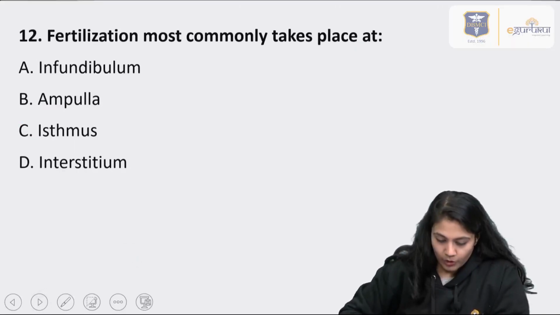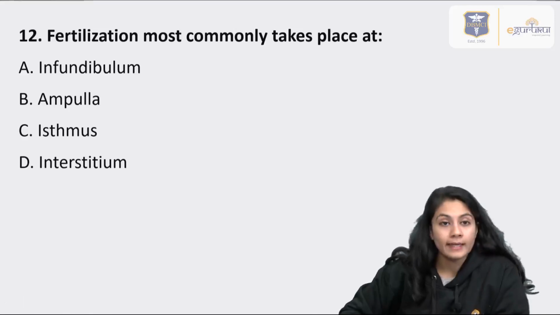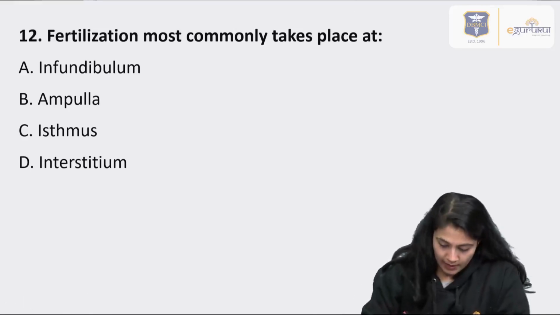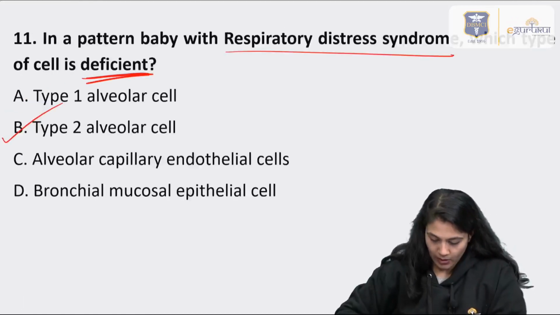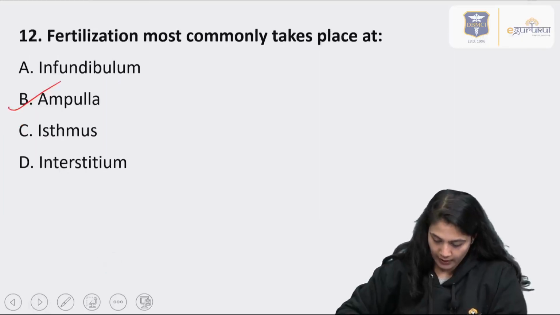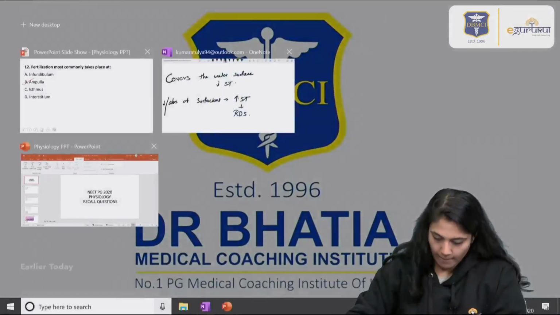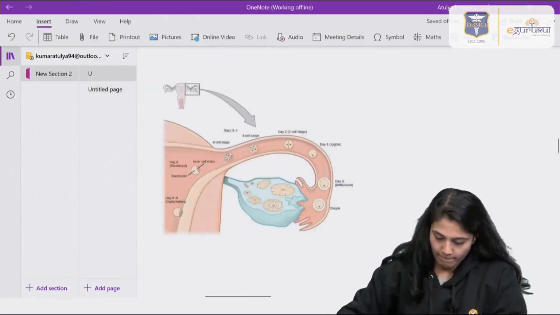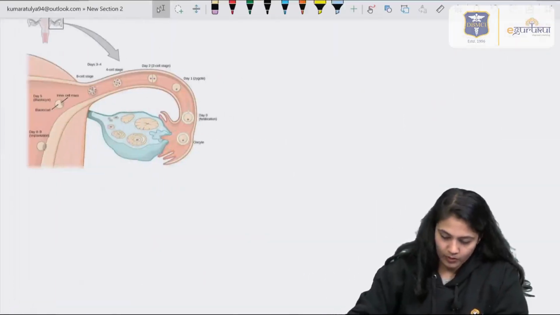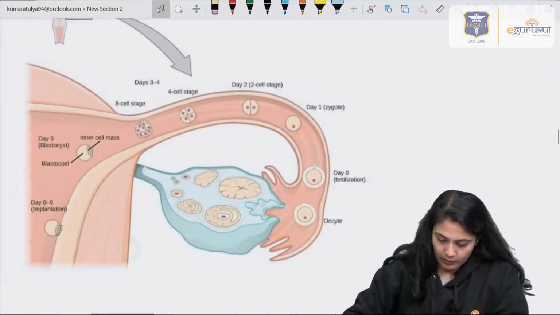Moving on to the next question about where fertilization most commonly takes place. It takes place at the ampulla, right? So option B will be the answer. Now if I have to show you the diagram of this particular question, we can see that, this is the uterus.